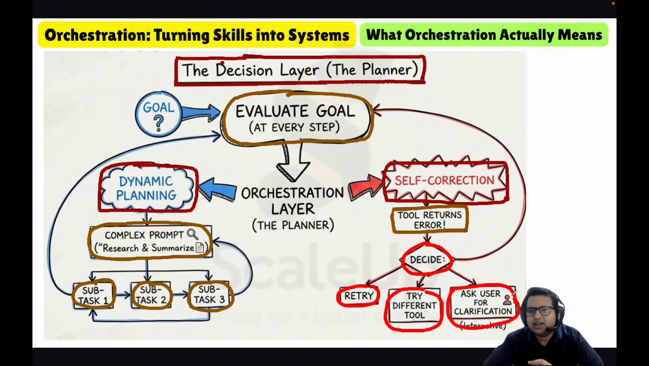So now it is very clear that the decision layer of orchestration is also called the orchestration layer, the planner. Here we do dynamic planning, wherein we break the complex prompt into subtasks, and the orchestration layer also takes care of self correction, wherein if a tool returns any error, it decides whether to retry, try a different tool, or ask for clarification.